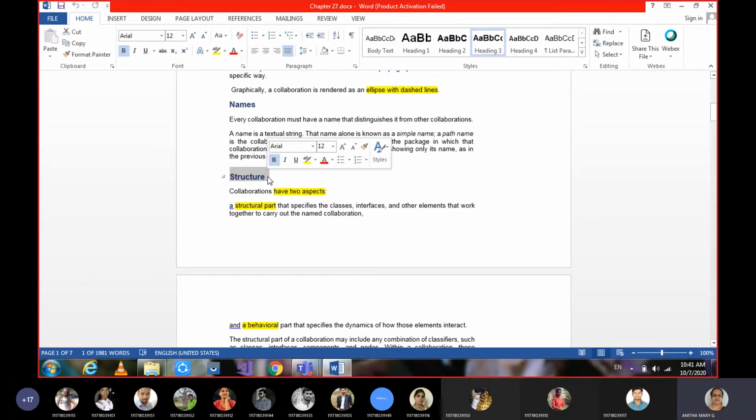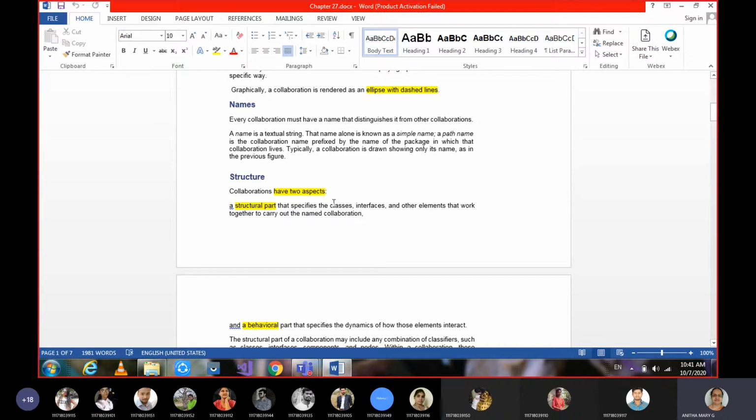So how coordinatedly they are working. That coordination of working can be categorized into two aspects, two different things. One is the structural part and the second one is the behavioral part. So here come the structural diagrams and behavioral diagrams.